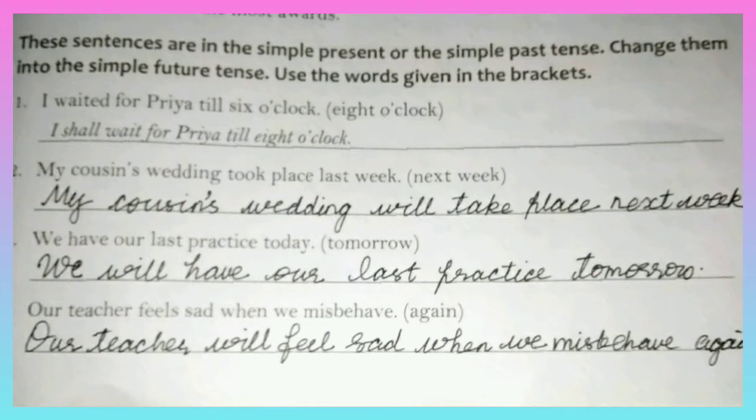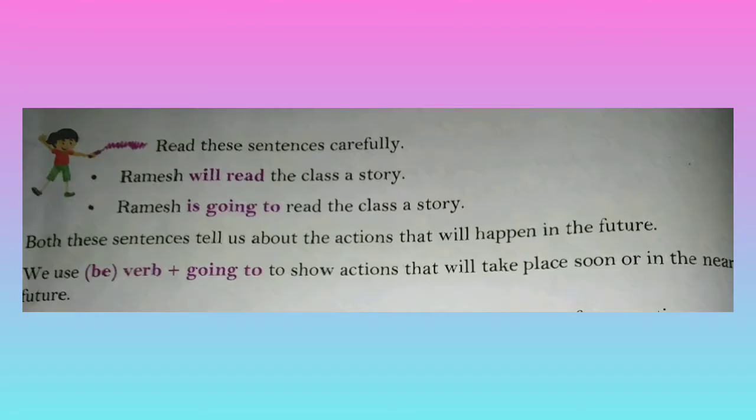Second one, my cousin's wedding took place last week. And the future word is next week. So the answer is my cousin's wedding will take place next week. Next one, we have our last practice today. We will have our last practice tomorrow. So whenever we use will or shall, we also use the words like tomorrow, next week in those sentences.